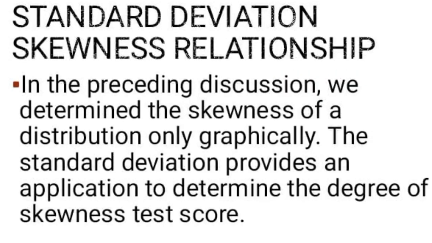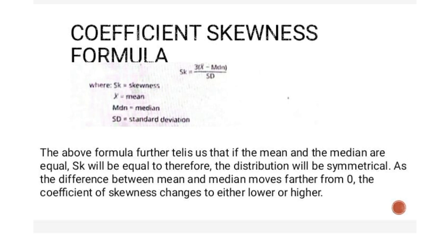My topic is the relationship between test score distribution, skewness, and standard deviation. In the preceding discussion, we determined the skewness of a distribution, and only typically the standard deviation provides an application to determine the degree of skewness. Skewness refers to the asymmetry of a probability distribution. A symmetrical distribution like a bell curve has a skewness of 0. A distribution with a long tail to the right has a positive skew, and a long tail to the left has a negative skew value.